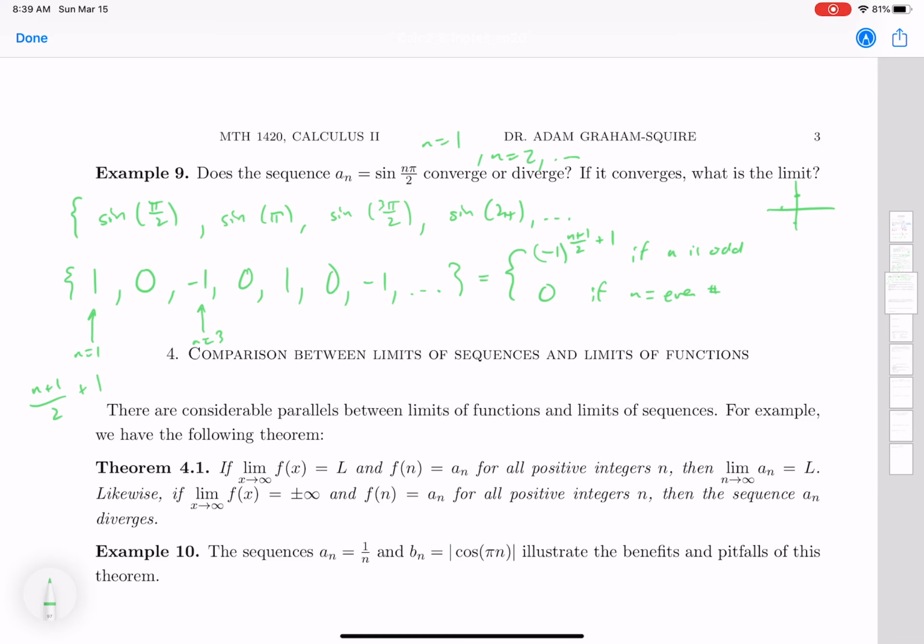So does this converge or diverge? The answer is it diverges. And it diverges in large part because it does not converge. It never settles down at either 1 or negative 1 or 0. It's always bouncing back and forth between them. So our answer here is diverges because it never settles down to one number. Or you could also say it's always bouncing back and forth between different numbers.